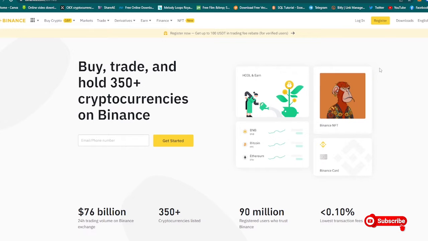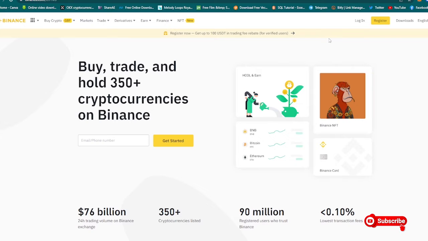Now, what I'm going to be showing us in this video is how we can register our account if you are not registered on Binance. And again, how you can deposit money into your account, so you can start trading on your first trade. All right, so let's continue now.